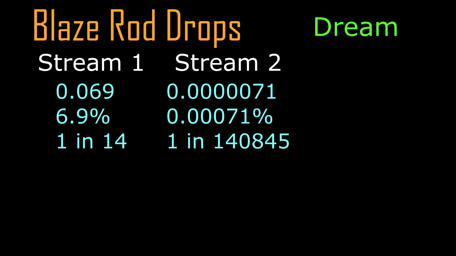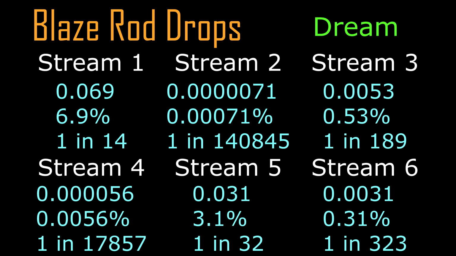Oh my god, 1 in 140,845 for the second stream. Okay, well I take it back. Here's the rest of the streams, and you'll notice that the 1 in 14 odds is the worst luck that Dream had in each of these 12 events. Well, that's inconclusive. There's no way that proves that Dream cheated.